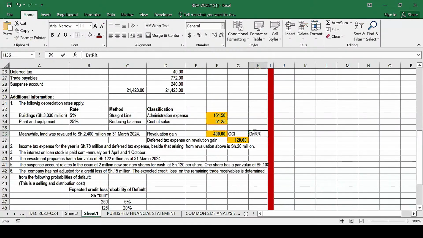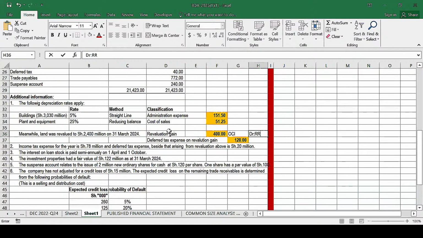This one we don't take to the income statement, but rather it is debited in the revaluation reserve account. In other terms, this amount will be deducted from this 400. In fact, when recording this revaluation gain in the statement of profit or loss, we record it net of the deferred tax. We take this and we less the deferred tax. That's why we debit this account.